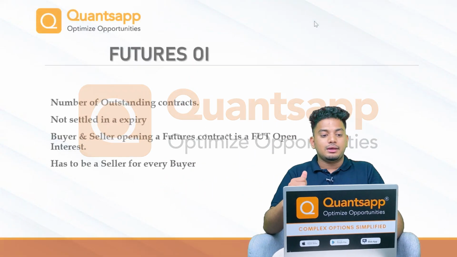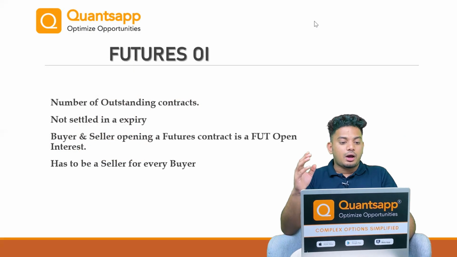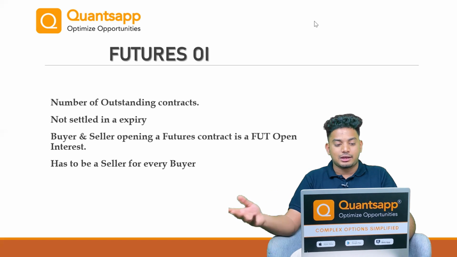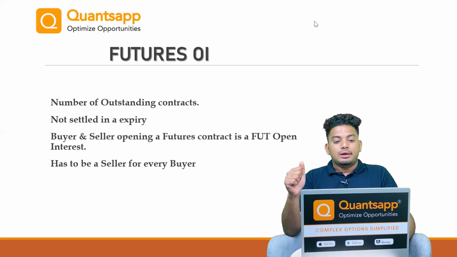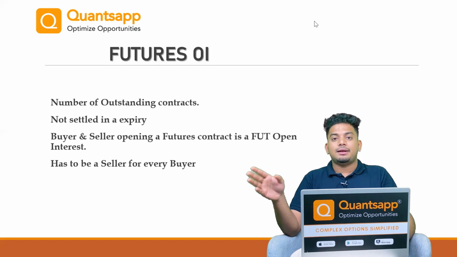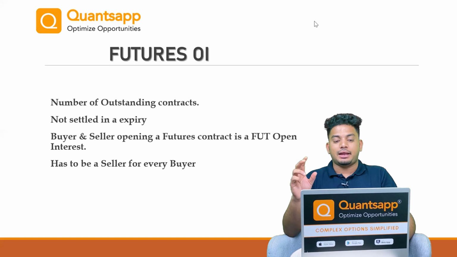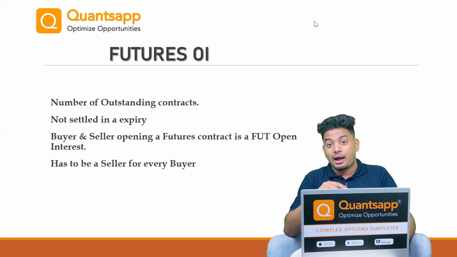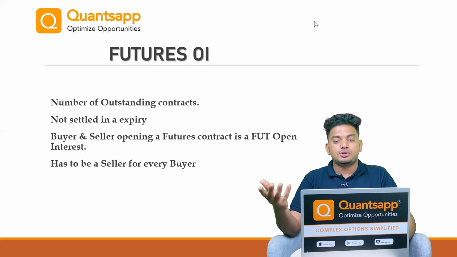So futures OI is basically the number of outstanding contracts which have not been settled in a particular expiry yet. So it is simply the total number of open contracts which have not been settled in a particular expiry yet. And what type of contracts are they, options contracts? No, the type of futures contracts which are open in a particular expiry. A buyer and seller opening a futures contract is futures open interest.